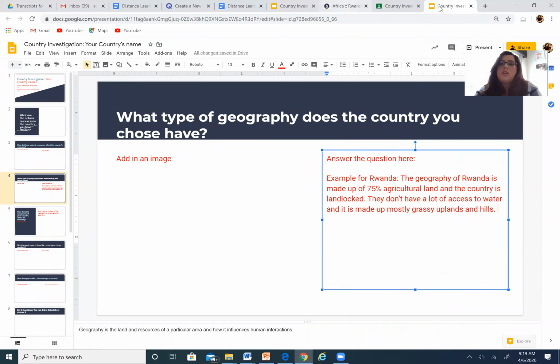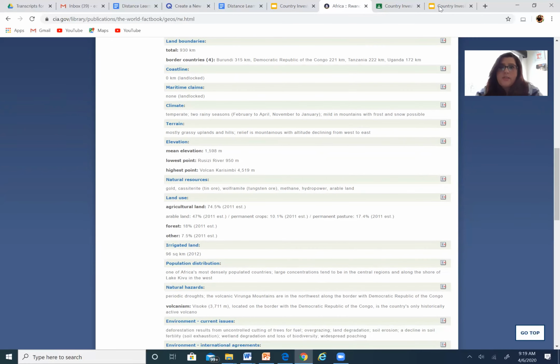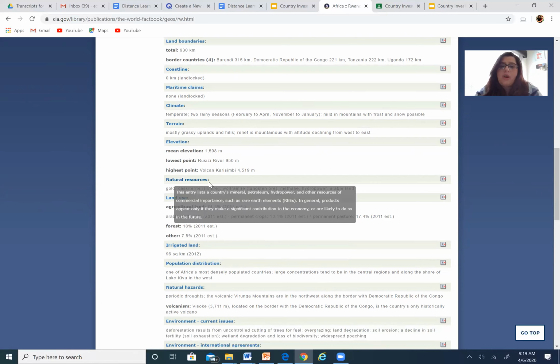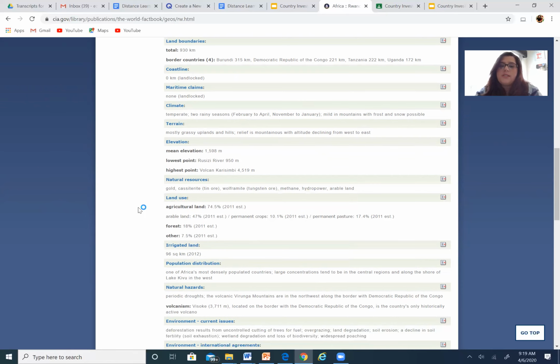Okay, so here's the other big part that I want to look into in terms of geography. We looked at land use. We also want to think about the natural resources that they have there. So they have a couple of different things: gold, tin ore, tungsten ore, methane, hydropower, and arable land. Arable land, again, is just land that something can be grown on, okay? So I would list those types of things here under part of the geography.